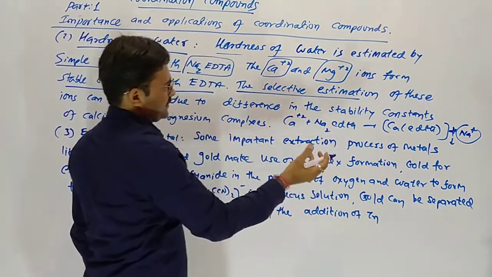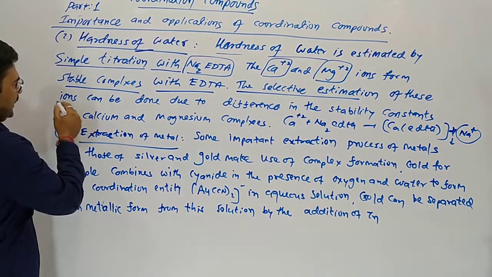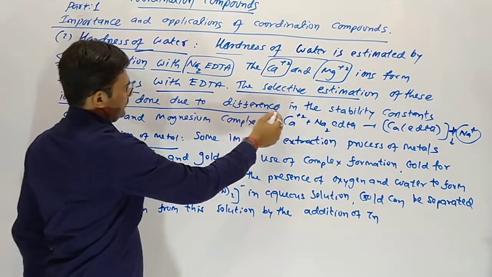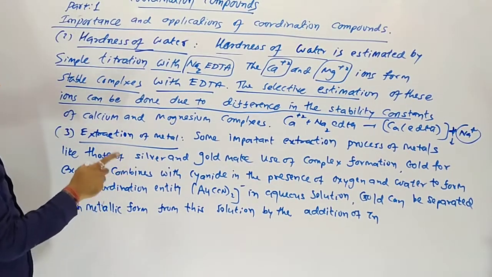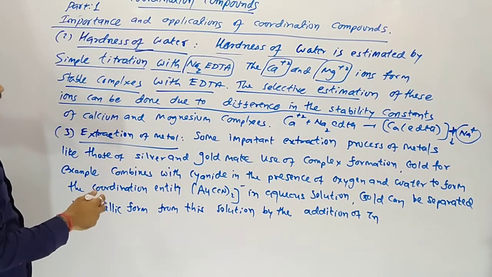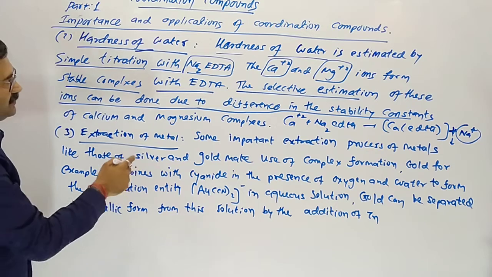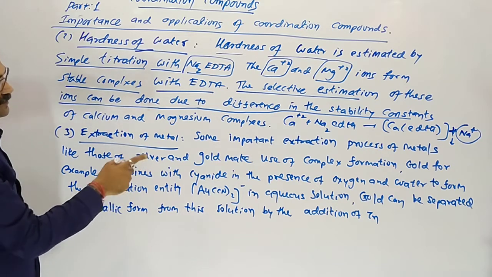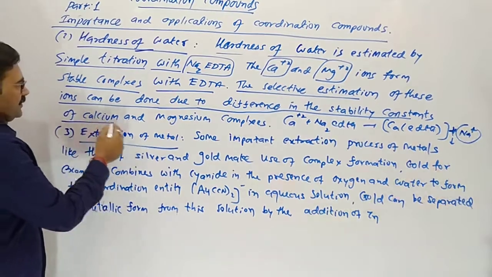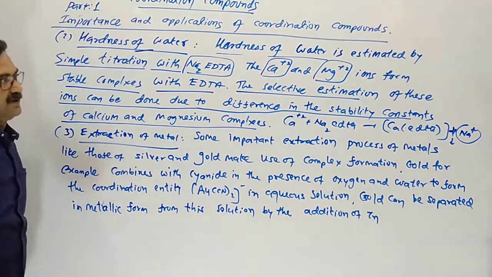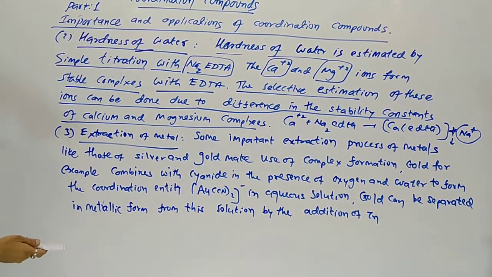This selective estimation of these ions can be done due to the difference in stability constants. Sodium EDTA is soluble, whereas zinc, calcium and magnesium with EDTA are stable and settle down in the vessel, and on the basis of it we can determine the hardness of the water.